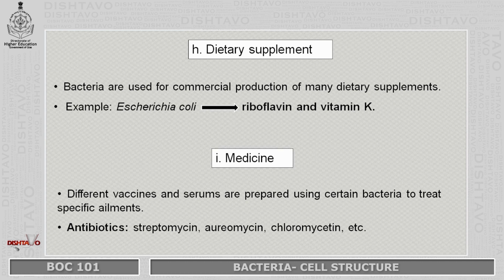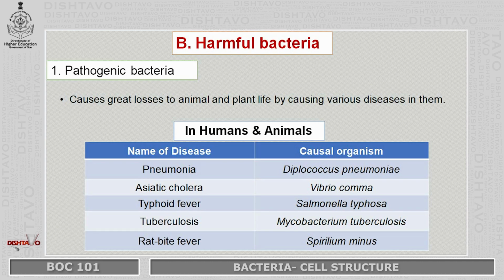Medicines such as antibiotics. What are these antibiotics? These are medicines which are produced by bacteria in response to other infection. We have examples such as streptomycin, aureomycin or chloromycetin. Basically, streptomycin is an antibiotic used for treatment against streptococcus bacteria.